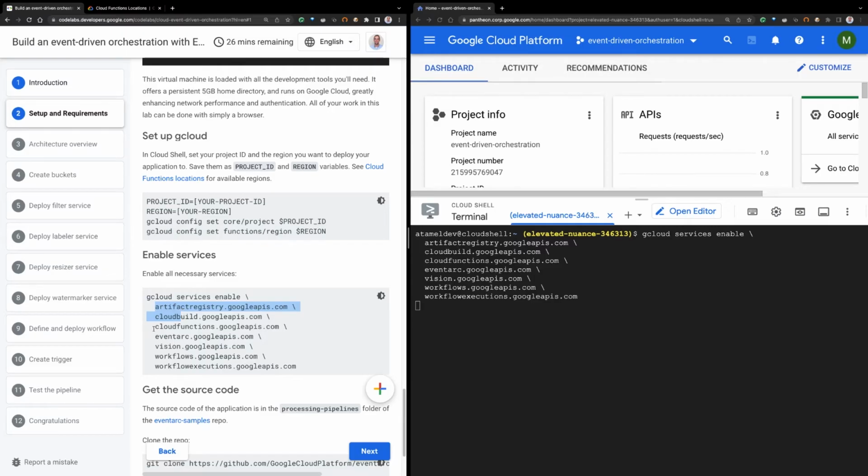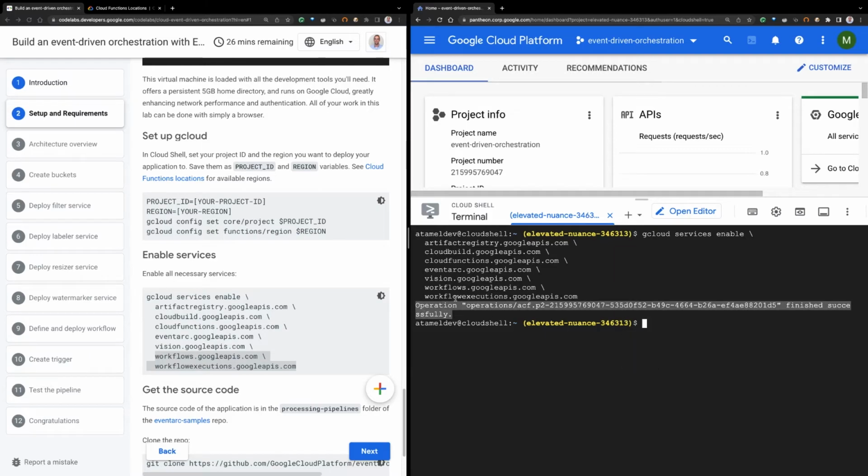Then we need to enable the Functions API. We need to enable Eventarc for eventing. We need to enable the Vision API that we're going to use in our code. And finally, we need to enable a couple of Workflows APIs so that we can do orchestration. These are the things that we need, and we enable them. You should see this operation successful at the end. So this is all the setup that we need to do.